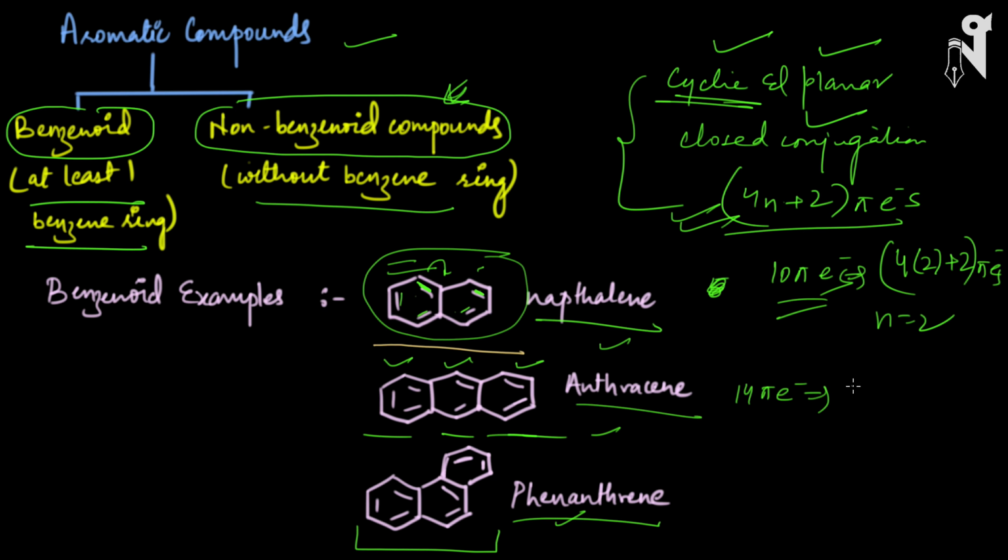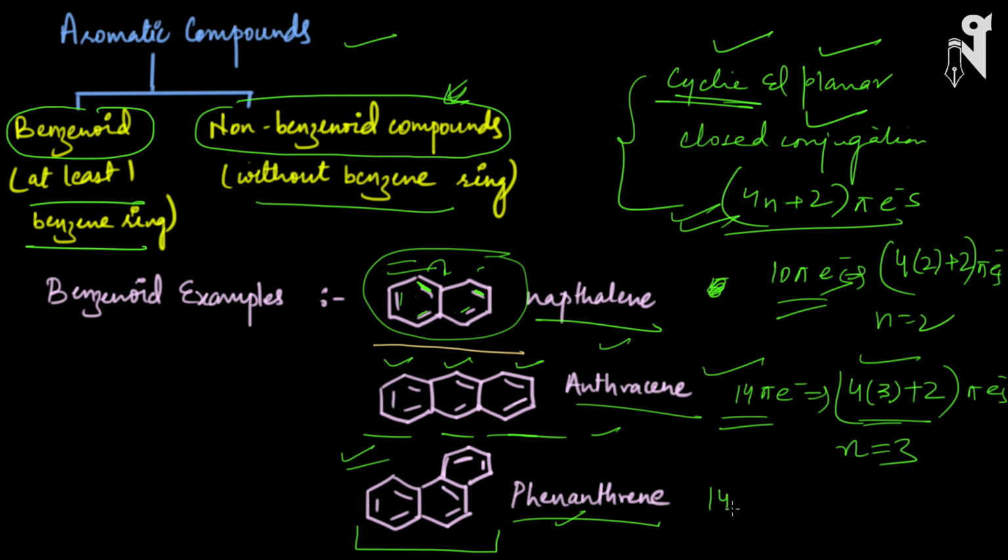How? If I take 4 into 3 plus 2, when n is equal to 3, it will be 14 pi electrons, which follows the 4n plus 2 pi rule where n is equal to 3. Exactly the same case will be here: again 14 pi electrons, and this follows the 4n plus 2 pi rule.